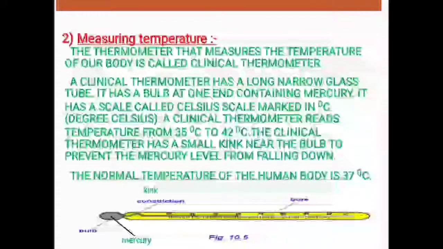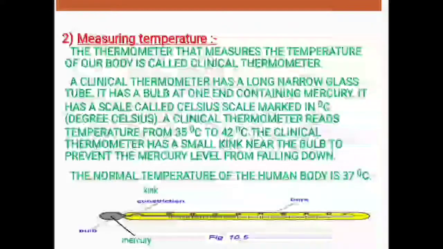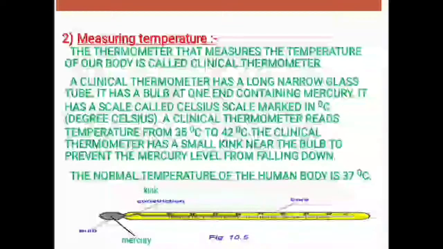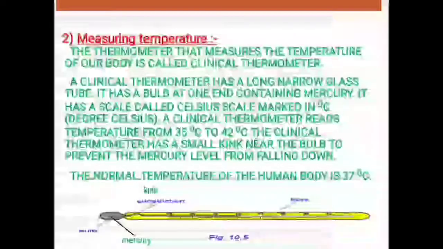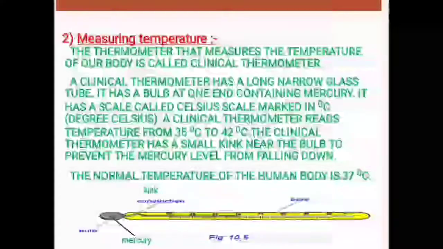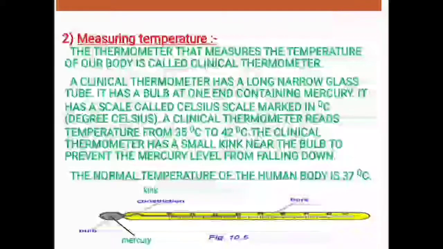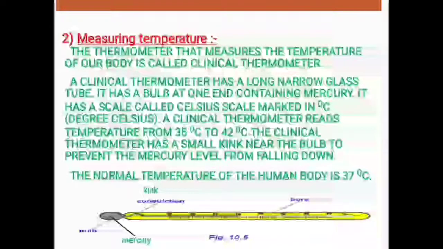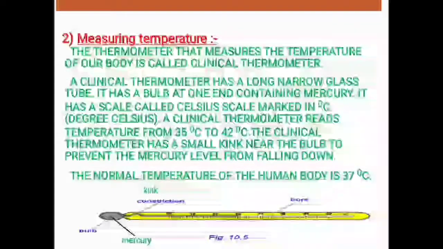And now one more term is there that is called the range of a thermometer. So range means the minimum and maximum temperature that a thermometer can read is called its range. So in the Fahrenheit scale, the range of a clinical thermometer is 95 degrees Fahrenheit to 107.6 Fahrenheit.